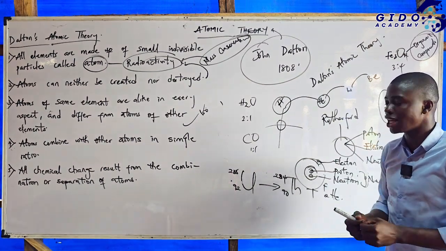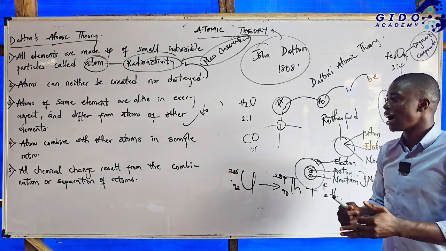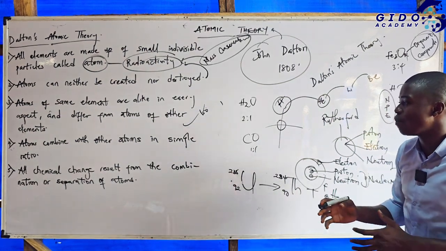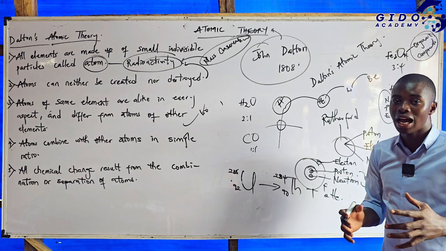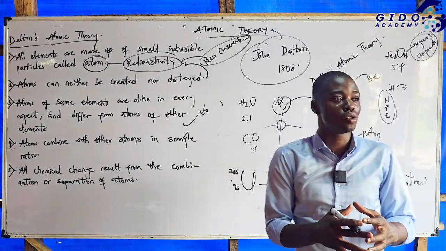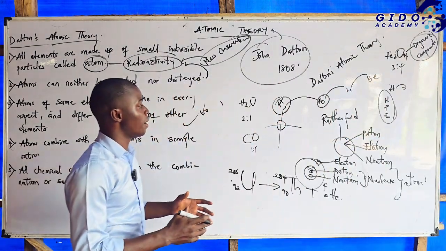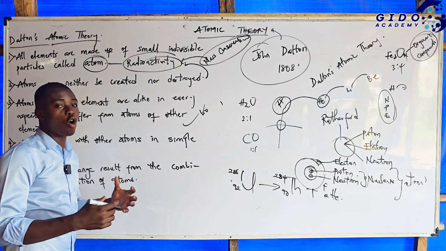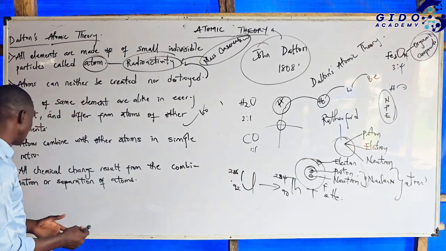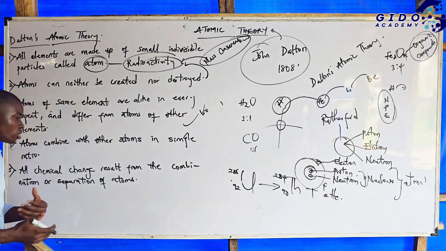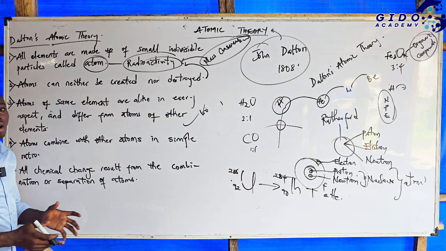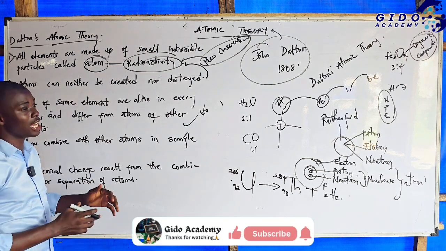That's why we have the isotope, isotone, isobars, and the rest. The atom can combine in simple ratio, which is also a lie. Atoms can combine in simple ratio and also in whole numbers. Then all chemical change results from the combination and separation of what? Of atoms. So that is the atomic theory.